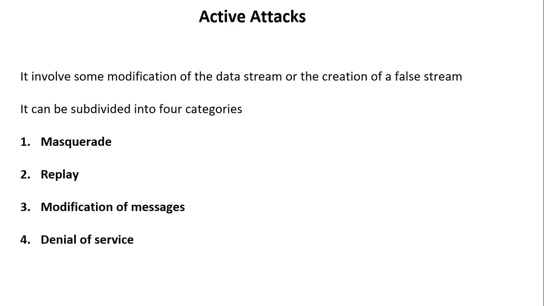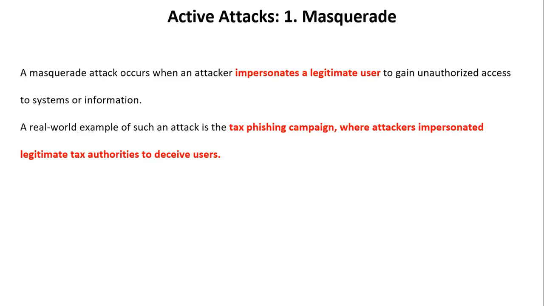Now we will see the active attacks. It involves some modification of the data stream or the creation of a false stream. It can be subdivided into four categories: masquerade, replay, modification of messages and denial of service attack. First we will see the masquerade. A masquerade attack occurs when an attacker impersonates a legitimate user to gain unauthorized access to a system or information.